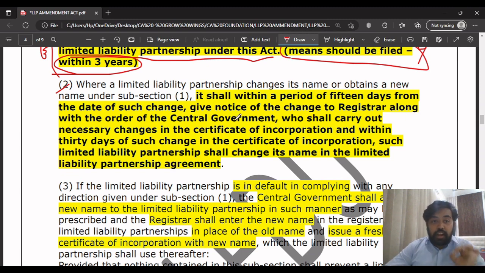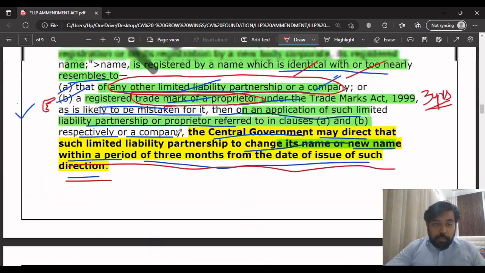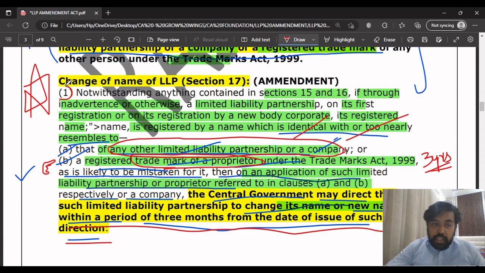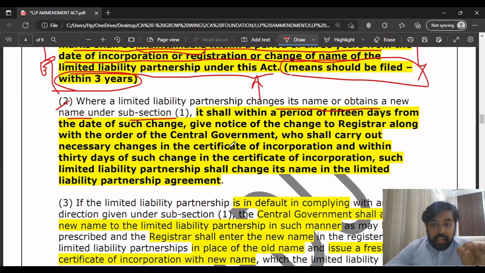What they are trying to tell here is that where the LLP changes its name or obtains a new name, in such a case that LLP has to change its name or obtain a new name. As per subsection 1, we told that the application will be filed by any other LLP or a company or a person who has a registered trademark. When such an application is filed, the registered LLP has to change its name or obtain a new name.